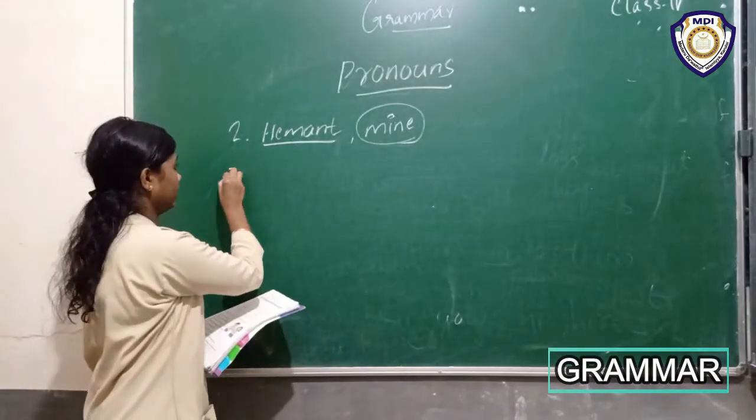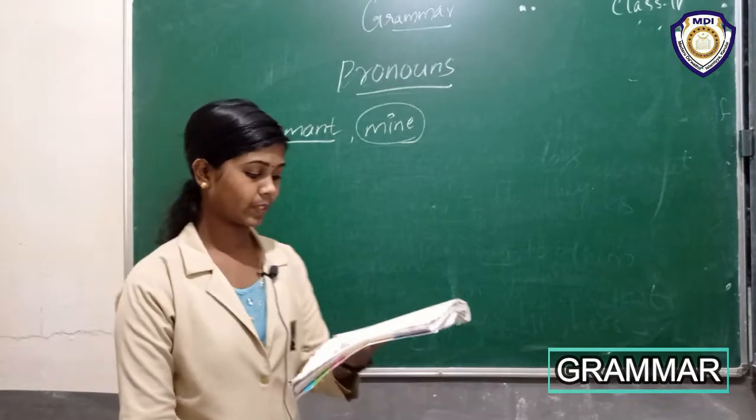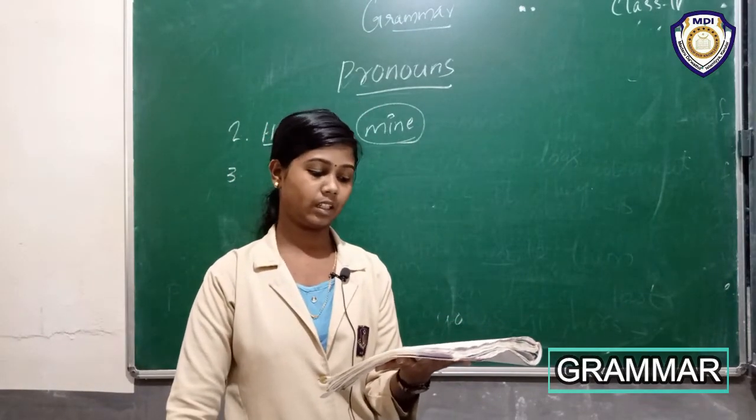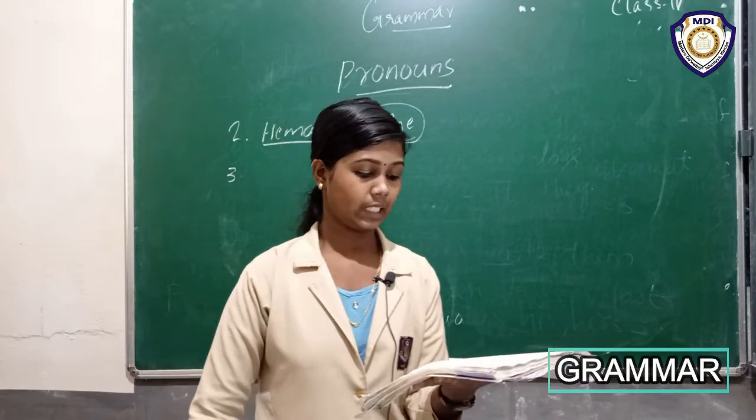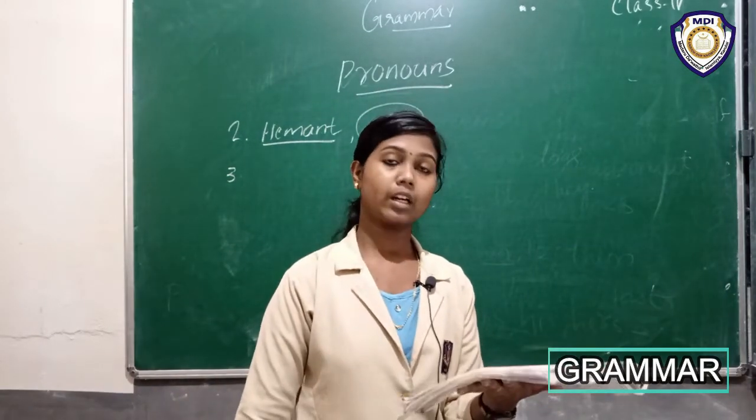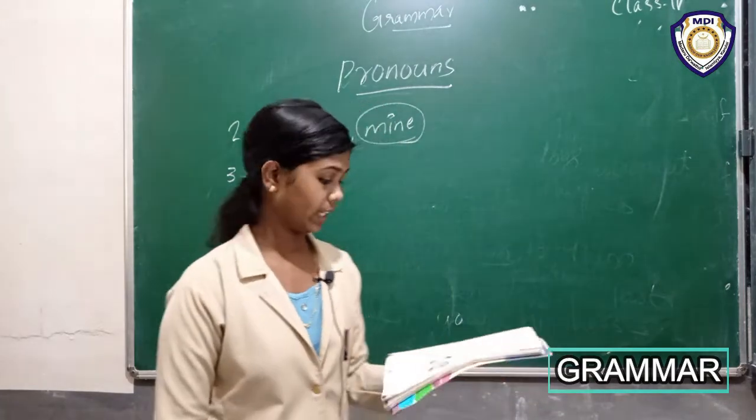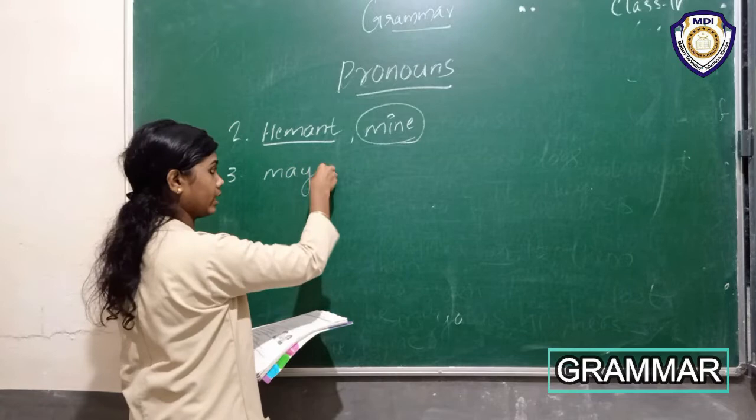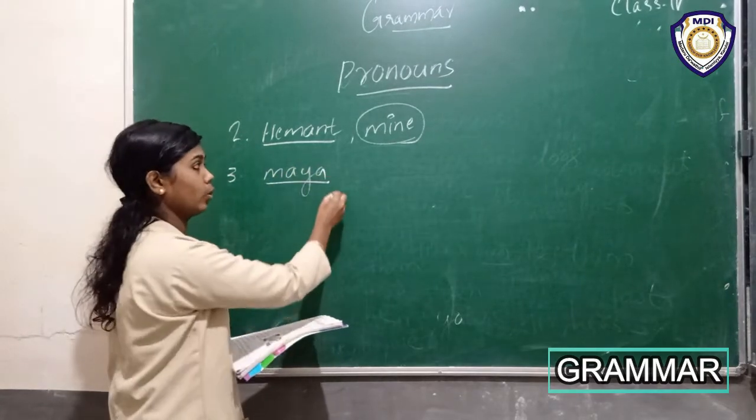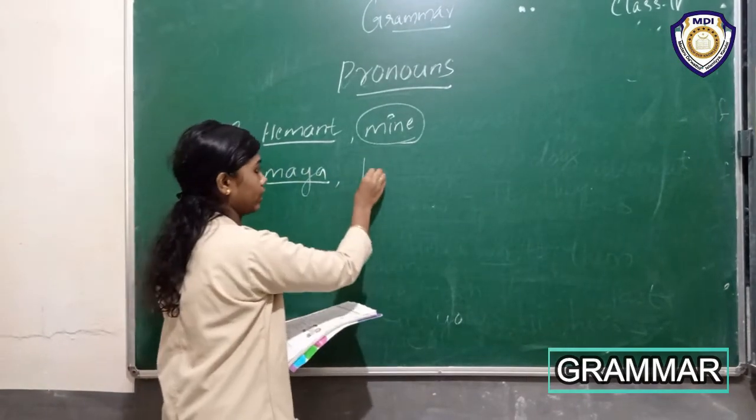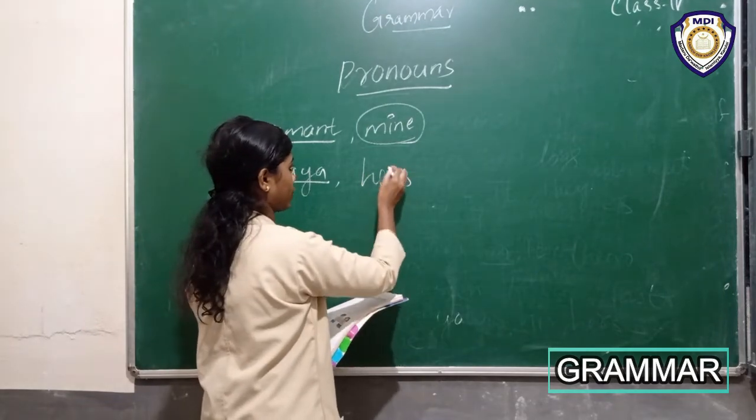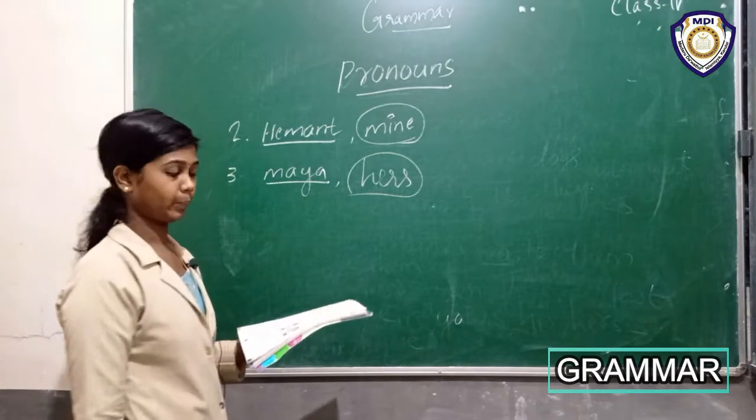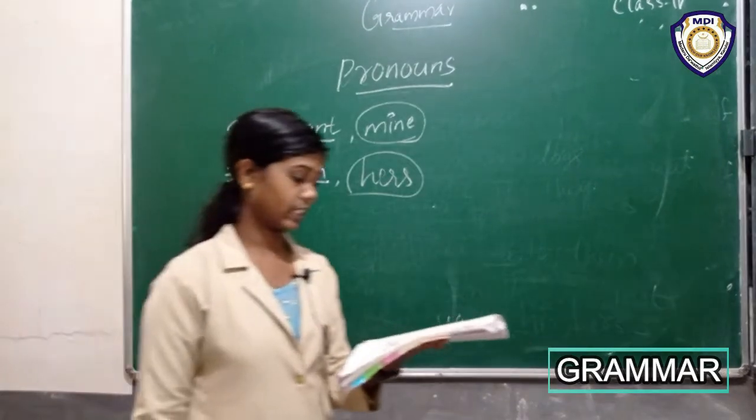Okay. Then third sentence. I borrowed this book from Maya. It's hers. I borrowed this book from Maya. It's hers. Okay. Here let's say the answer. Maya is the noun and hers is the possessive pronoun.